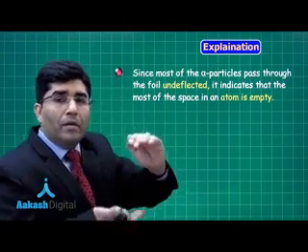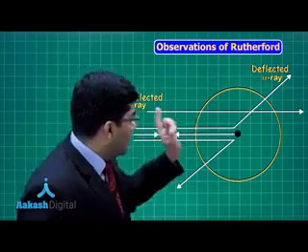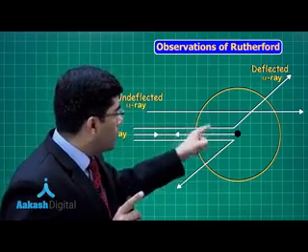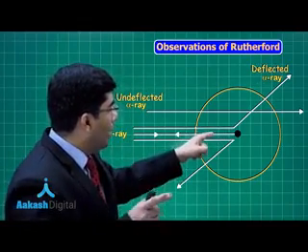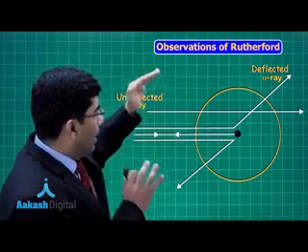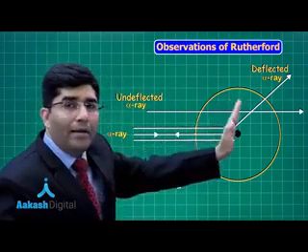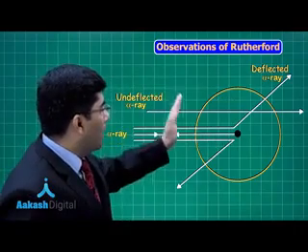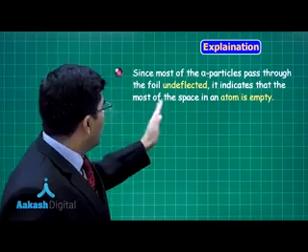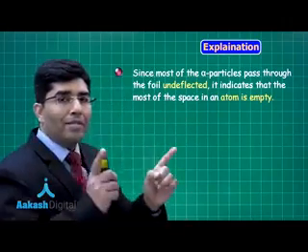It means that there is one small particle, that is this black dot. I am not taking the name of this black dot; we will talk about it after the second point. Apart from this black dot, nothing is there in this atom. Atom is empty. 99.99% of alpha particles are passing through. That's why he said that most of the space in the atom is empty. This was his first explanation.